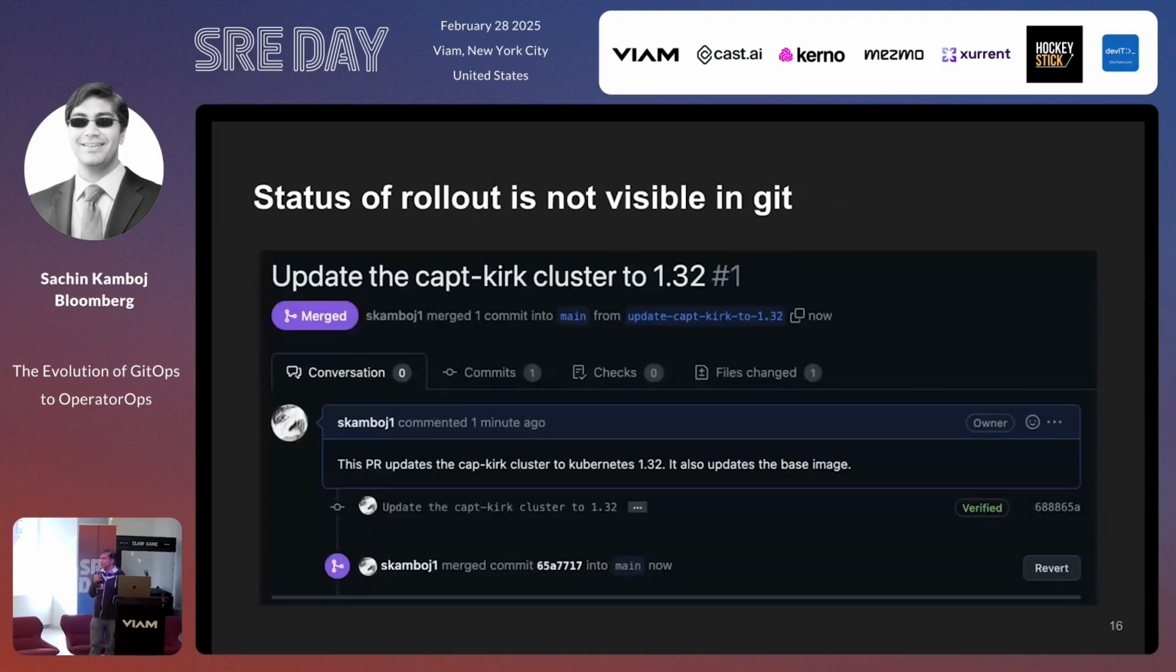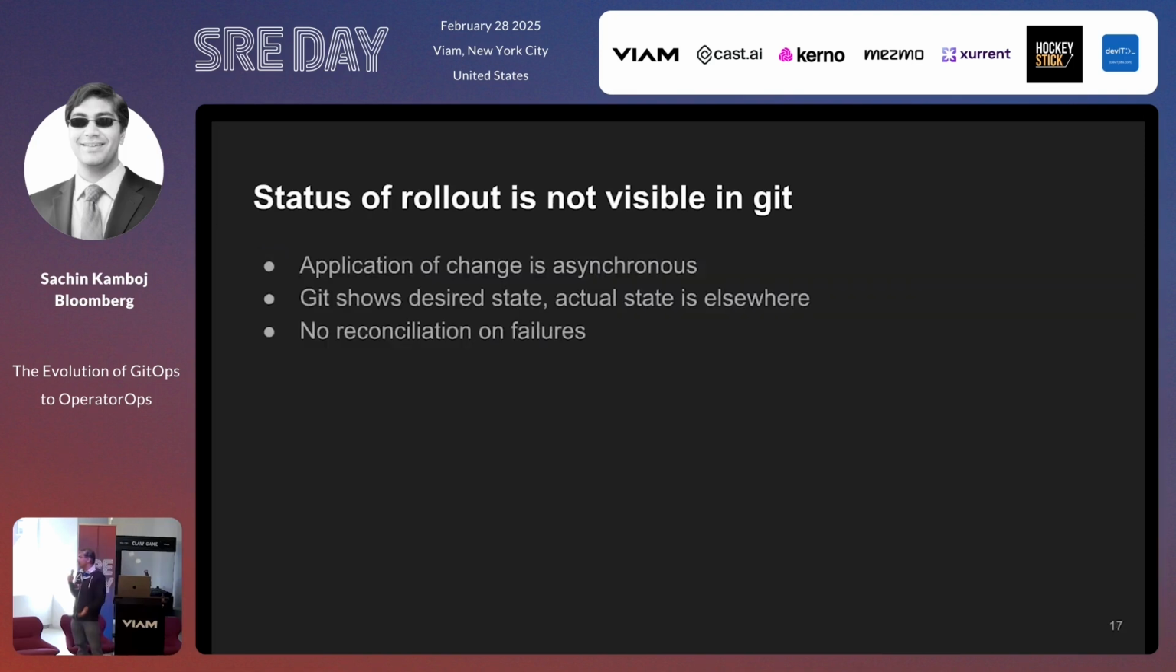Okay, next problem. The status of the rollout is not really visible in Git. So if we look at this PR, it says, I updated the cluster to 1.32. It also updates the base image. I deployed it, it merged, perfect. Except that the application of the state is usually asynchronous. Git shows the desired state. It does not really show the actual state. That actual state is elsewhere.